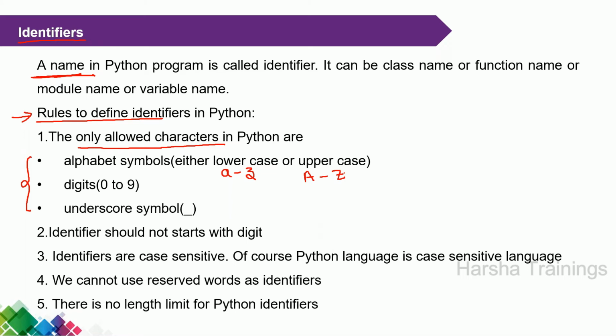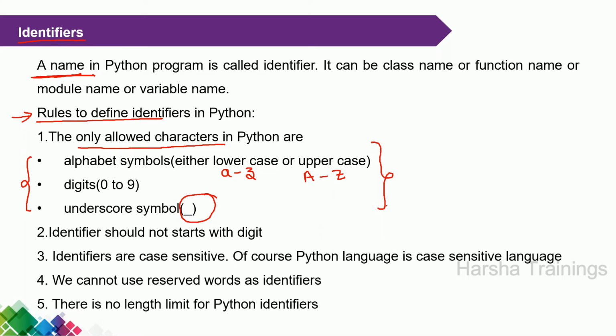Now, letters, digits, any digit between 0 to 9, any combination is also possible. The only special symbol allowed is underscore. So that means a name contains only these three. All these three are not compulsory. These are the allowed characters.